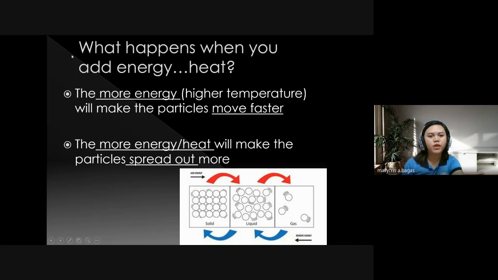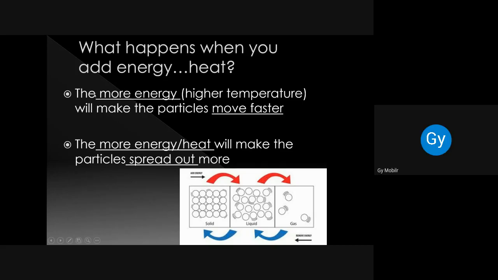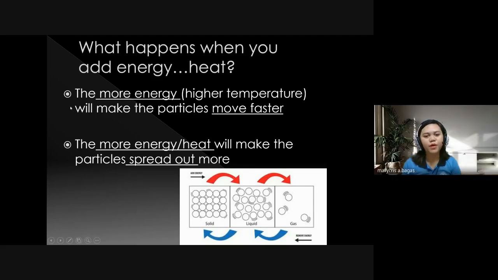What happens when you add energy like heat? The more energy, the higher the temperature, which will make the particles move faster.